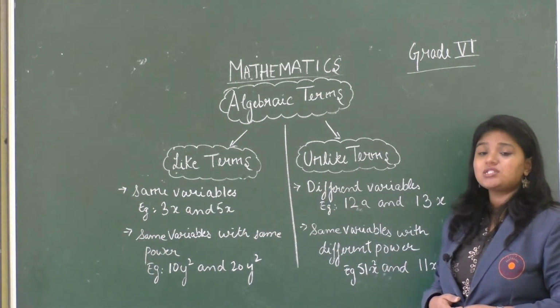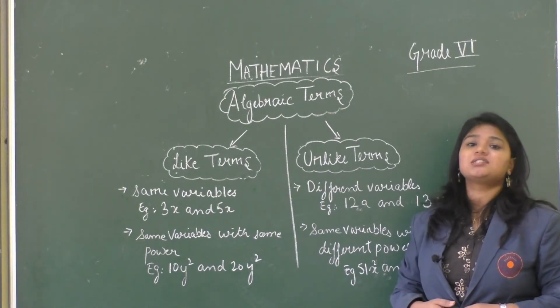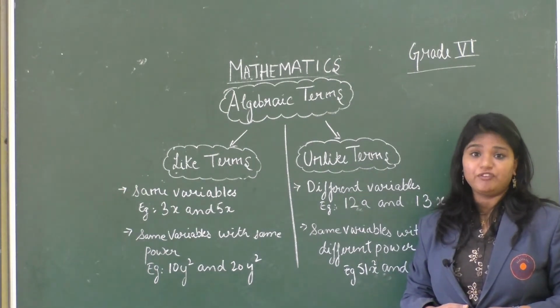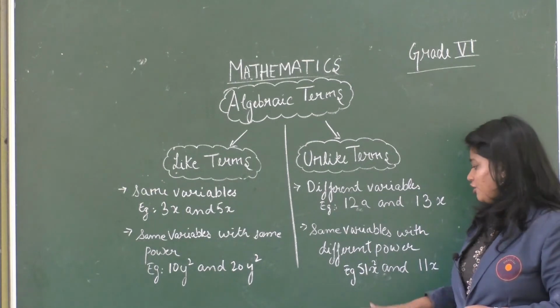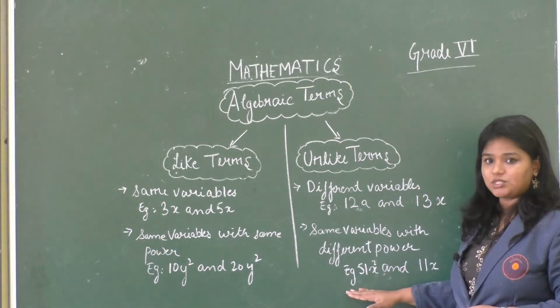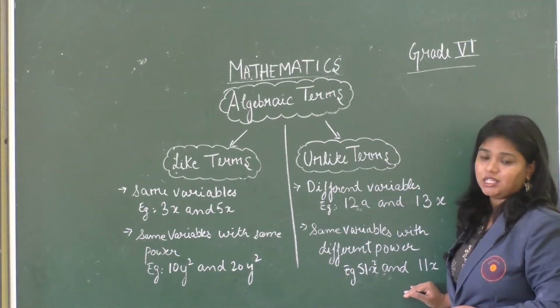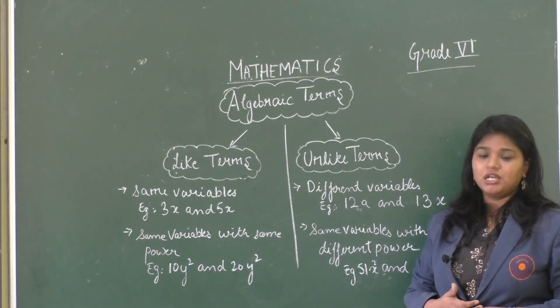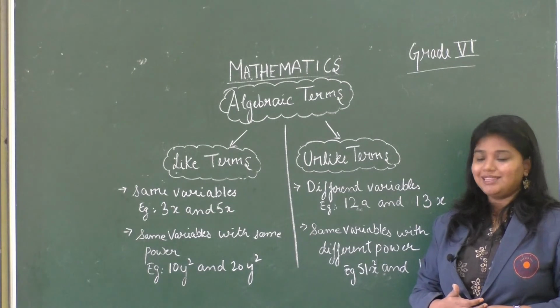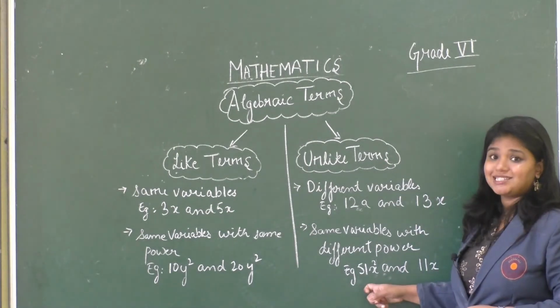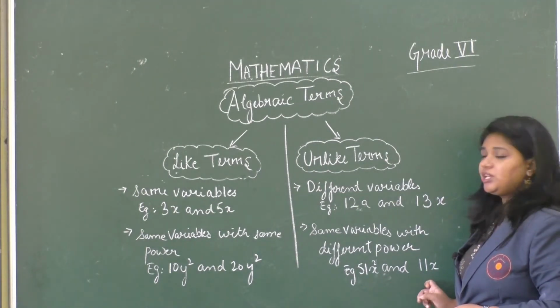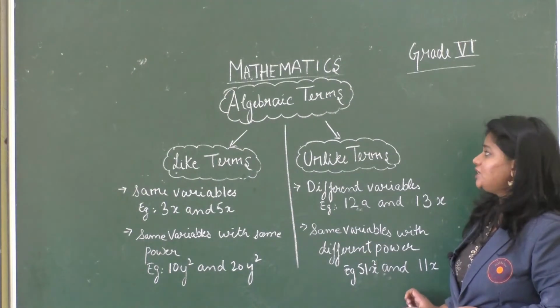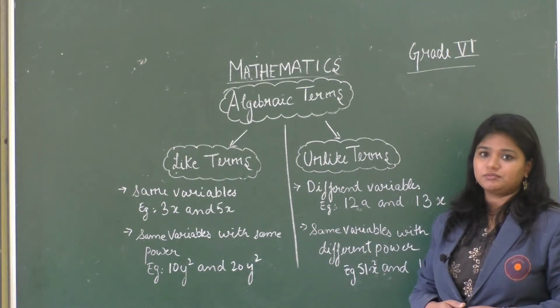In like terms, it was the same variable with the same power. Under unlike terms, it is the same variable with different powers. For example, 51x square and 11x. Here the variable x is common, but what is different? The powers are different. In the first one it is x square, in the second one it is only x. So these are known as unlike terms.